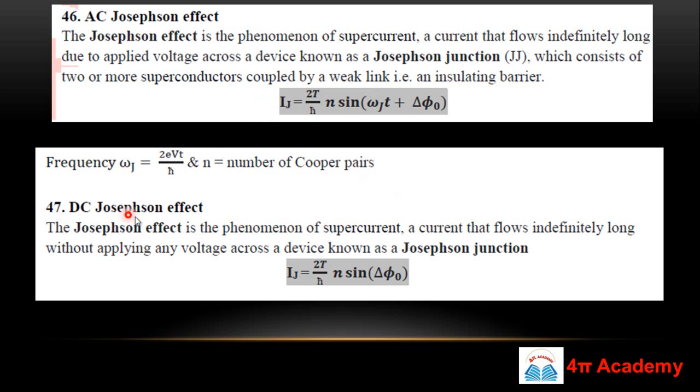Okay, and the second type of this effect is the DC Josephson effect, which tells you that if you are not applying any external voltage, still we will have some current there, and this current is the DC Josephson current, and the formula will be 2e upon h cut times n sine delta phi naught. So see here we have only 2 to 3 formulas, and still this topic is very important for your NET examination.